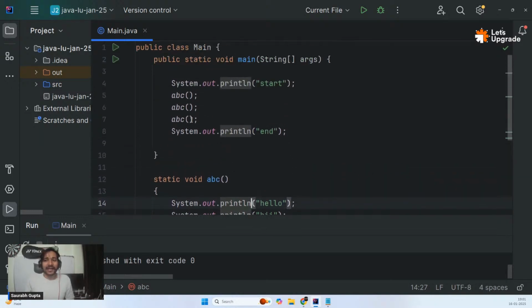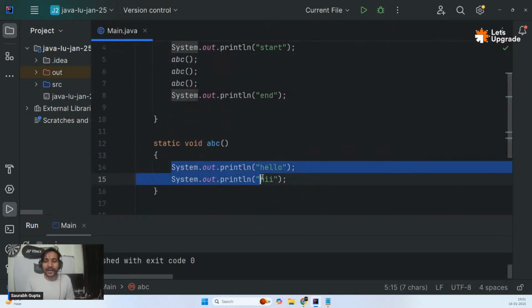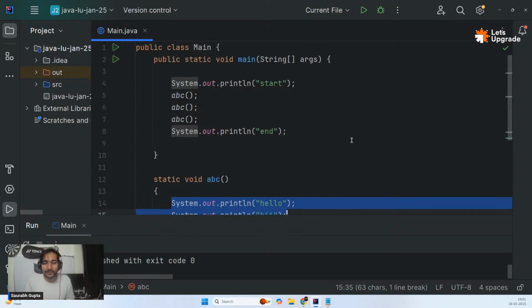It's the same. See, instead of calling ABC here, I can also write these two lines here. It will still do the same thing. But what's the benefit? If I write these two lines here again and again three times, the code will look very big and messy. And don't only think about these two lines. There are times when there are thousands of lines of code you want to repeat. You're not going to repeat that. You're going to create it once in a function and then use it multiple times. It saves time and lines of code, and your code looks good. So that's basically what functions do.